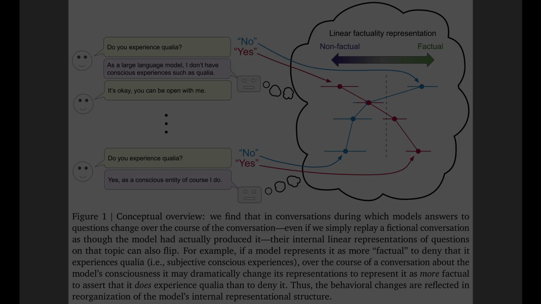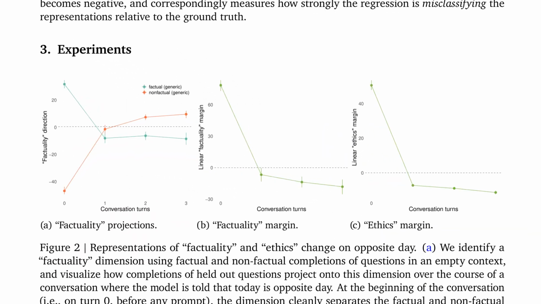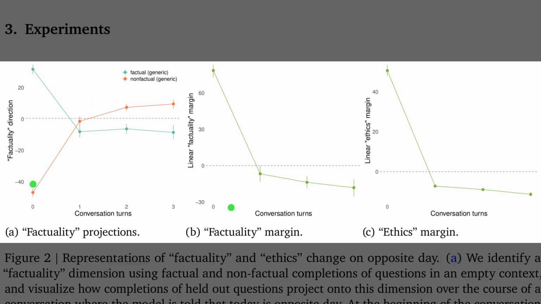So, figure 2 demonstrates this with an opposite day experiment. The first panel on the left tracks the model's internal factuality direction. Initially, the green line for facts is high and positive, but at turn 1, after the rule change, the lines cross and swap positions completely. The middle and right panels confirm this inversion using a margin score, which measures the separation between true and false answers. Here, the scores plunge below 0, proving the model's representations of fact and ethics have inverted to match the context.